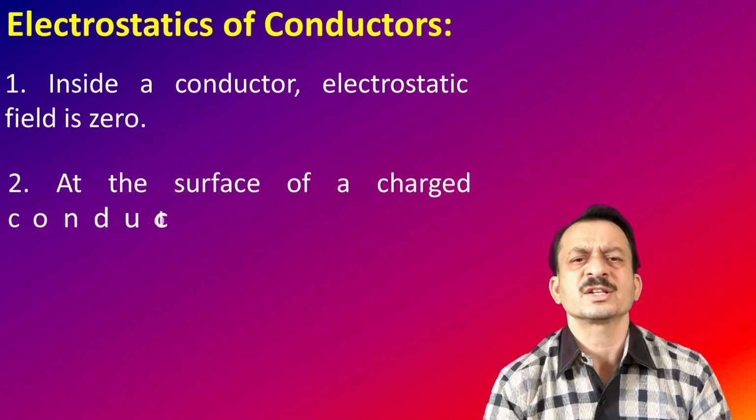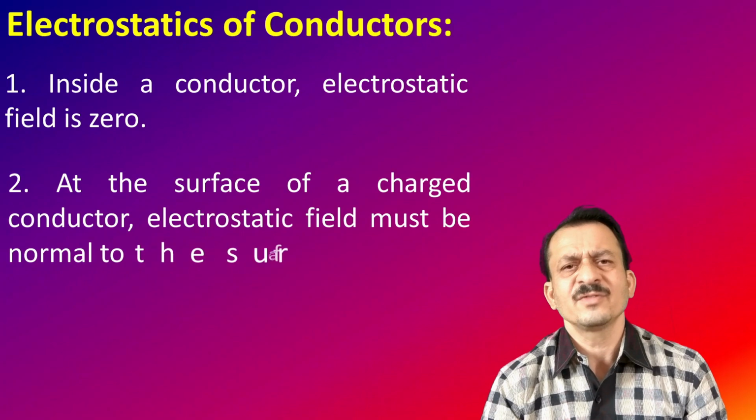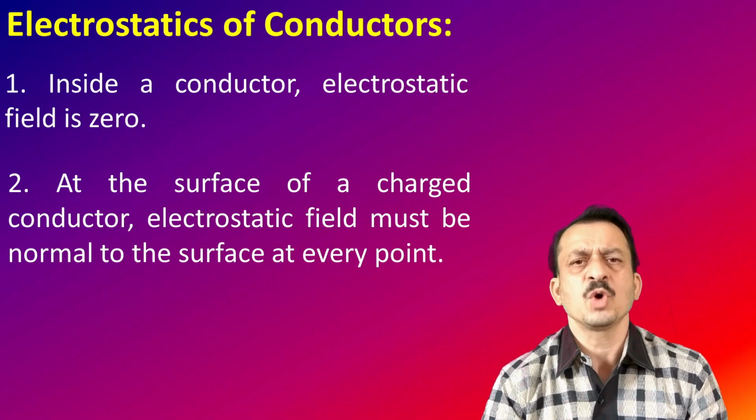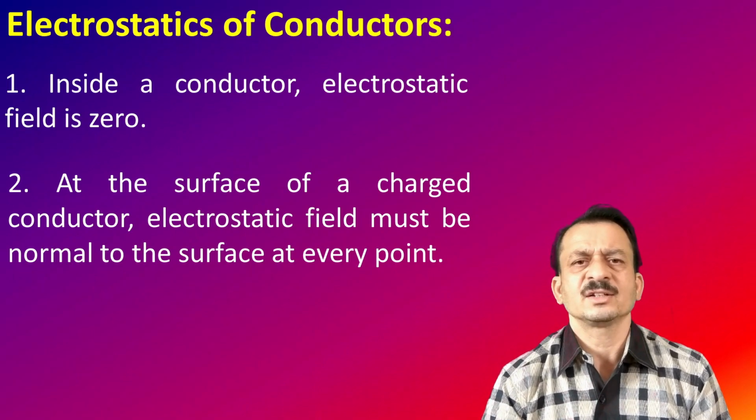And the second point: at the surface of the conductor, the electrostatic field is always normal to the surface at any point. That means if we have a conductor and find any point on its surface, the electric field is always normal to the surface.